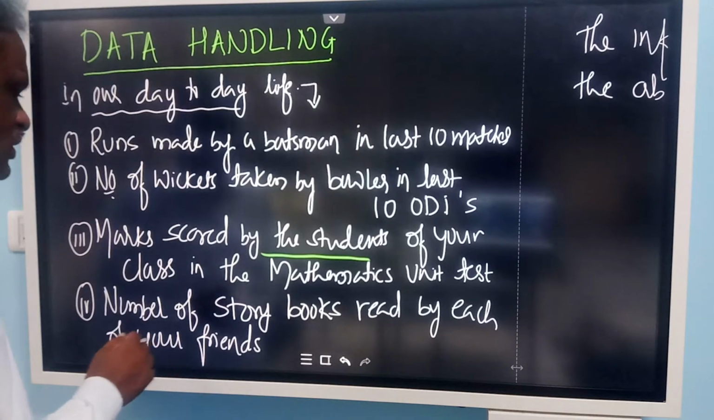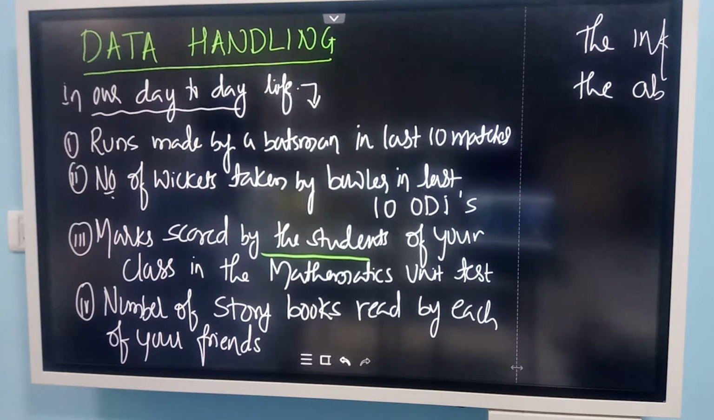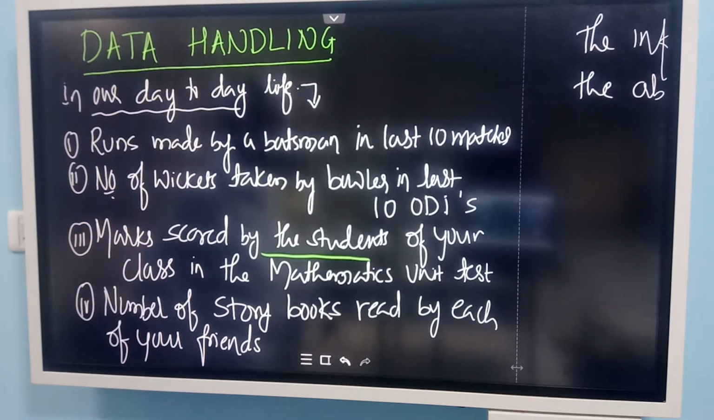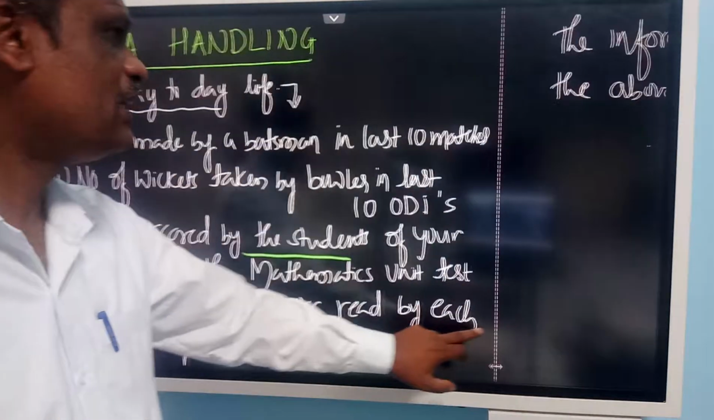So, the number of story books read by each of your friends. How many have reading habits? How many are not reading at all? To find out, we need to collect information about how many are reading books. So to get some information we need to deal with, or play with, certain data.